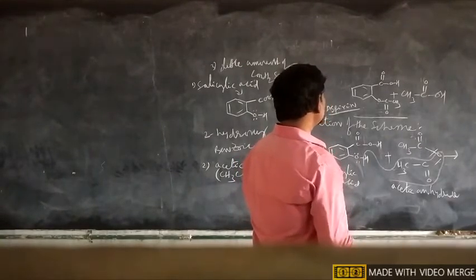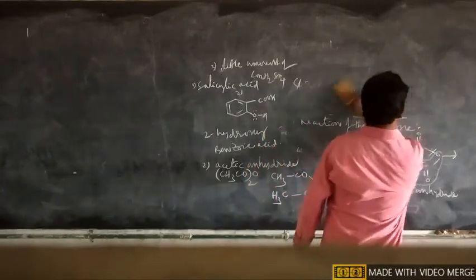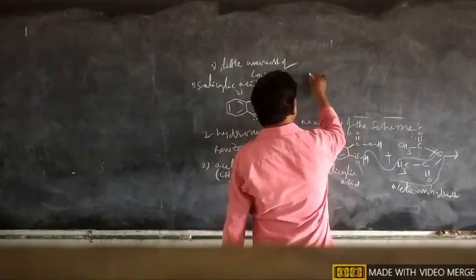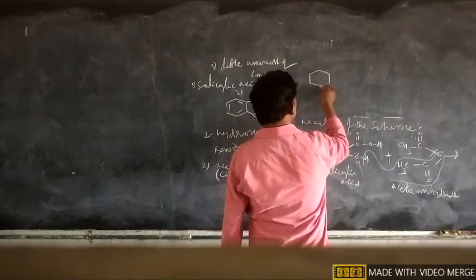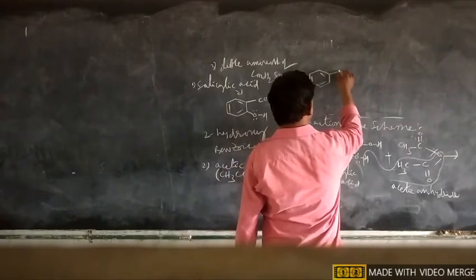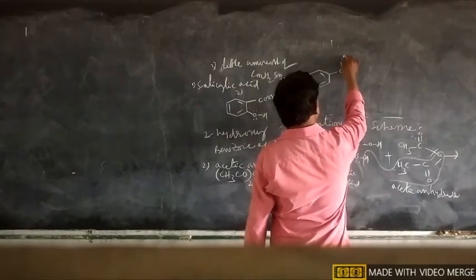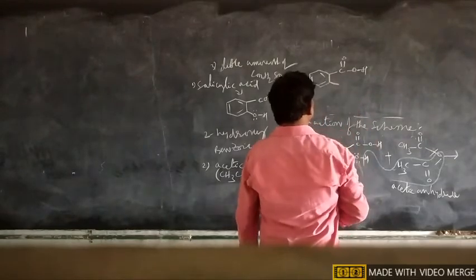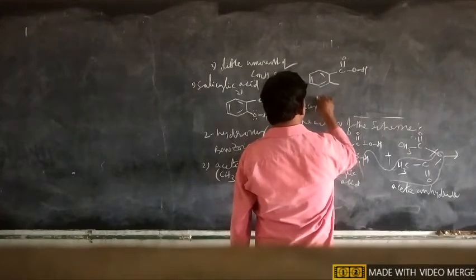So what is the mechanism inside the reaction? Now first draw the benzene ring again, with the carboxylic acid also. The basic starting material is salicylic acid.